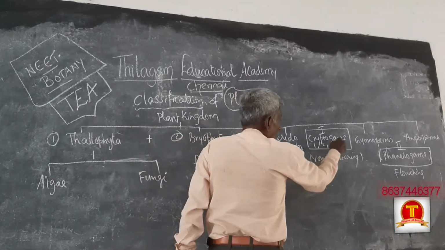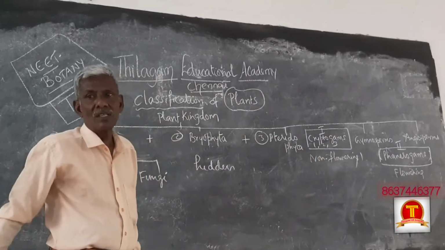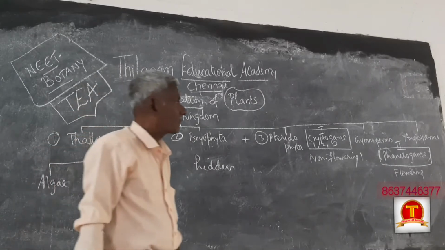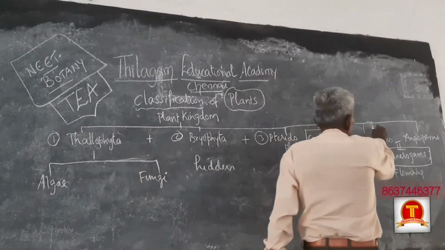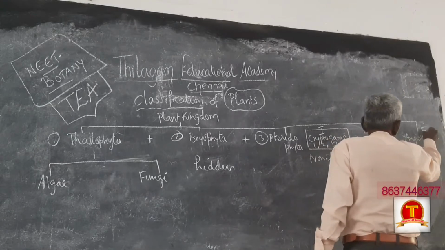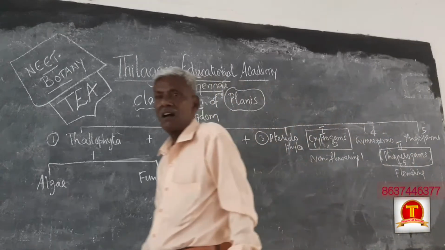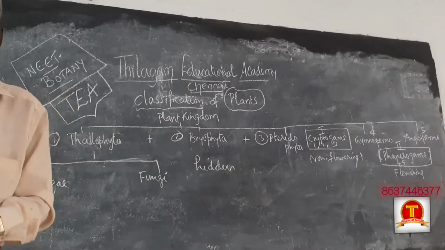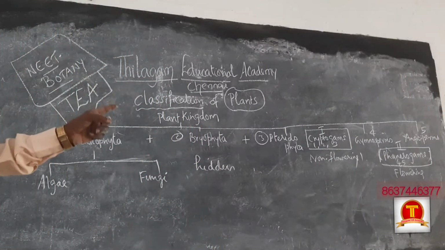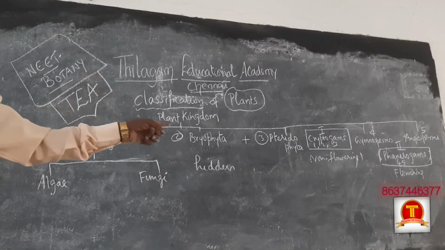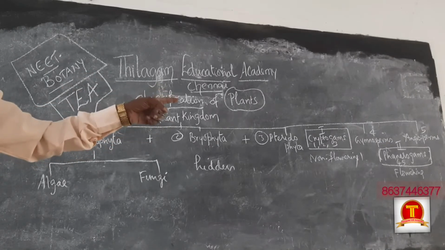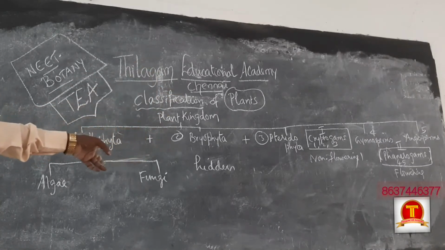Cryptogamous include the first to third forms. And fourth is gymnosperms, and fifth is angiosperms. So four and five constitute phanerogamous.